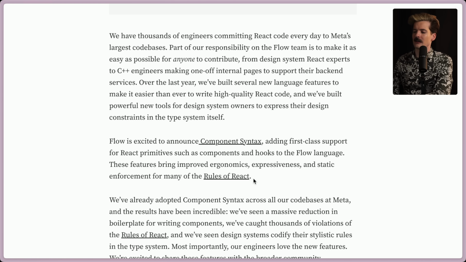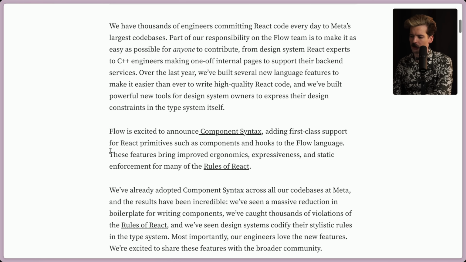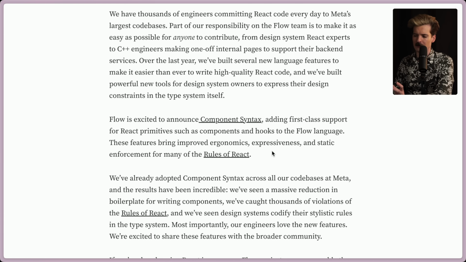I will give the context that I've been talking with the React and Flow teams a bit, trying to make sure how we communicate these things because they are really, really cool concepts. One of the things that stood out to me was how much better they said they understand React rules since they started working on this. Obviously, with the React compiler coming up, the React rules have stopped being a nice thing for React performance and become a necessary thing for these optimizations. As they've built things like this, as they've built things like the compiler, they've realized that they didn't even necessarily fully understand those rules and how they impact things. And through building this stuff, their understanding and framework for these rules has gotten even stronger.